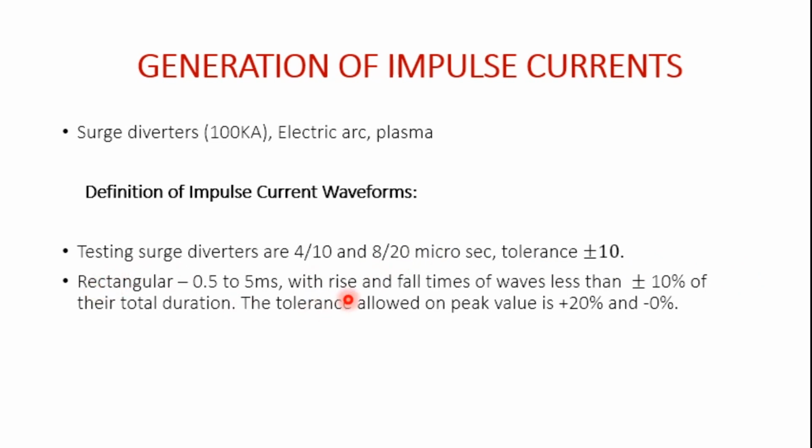The tolerance allowed on the peak value is plus 20% and minus 0%. The duration of the wave is defined based on the total time during which the current is at least 10% of its peak value.